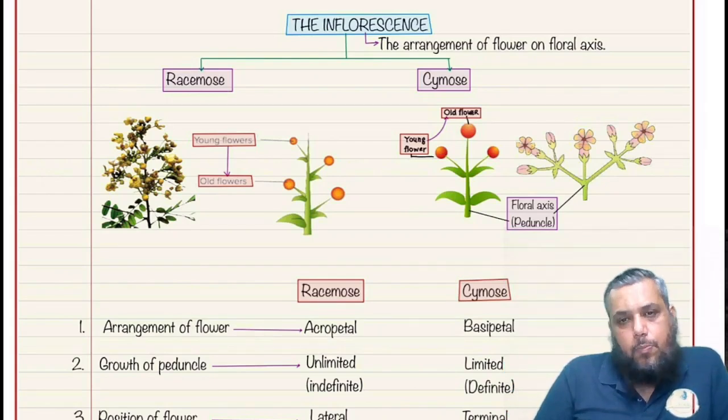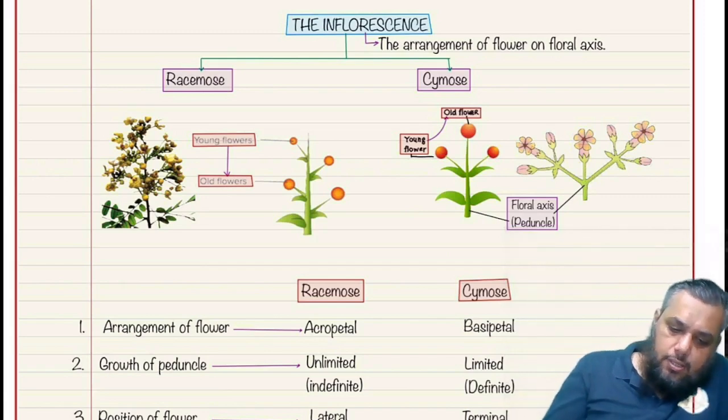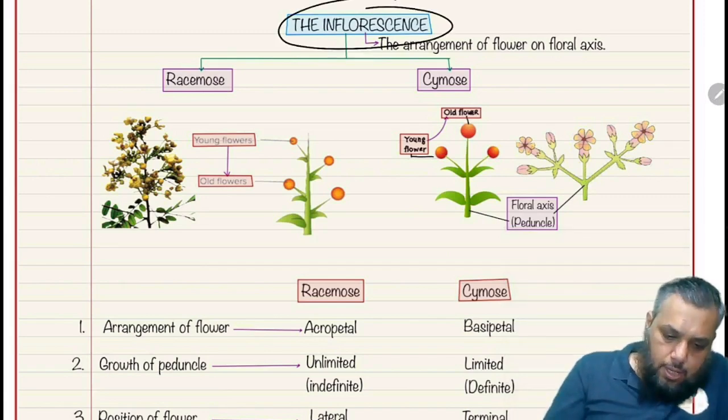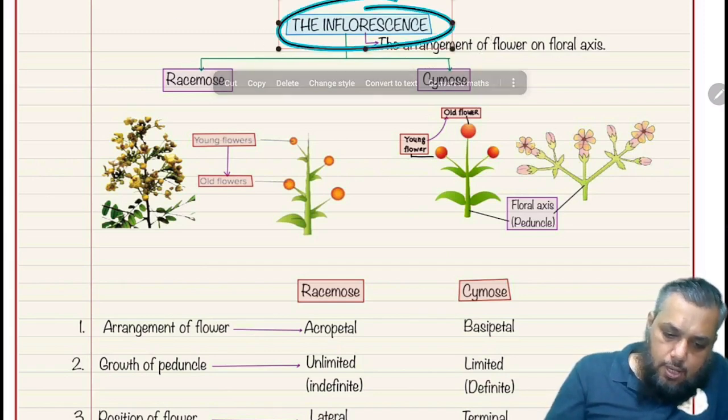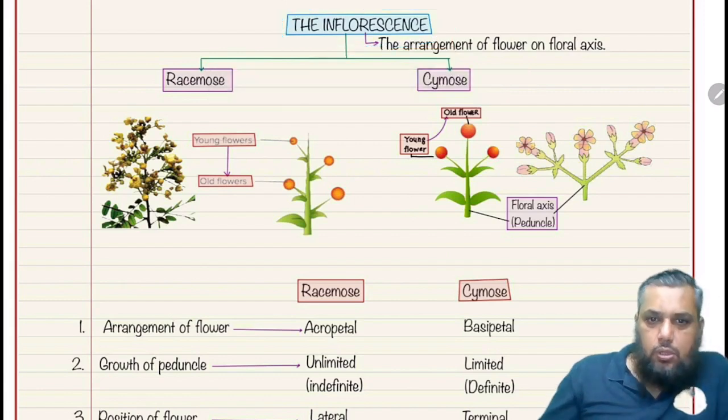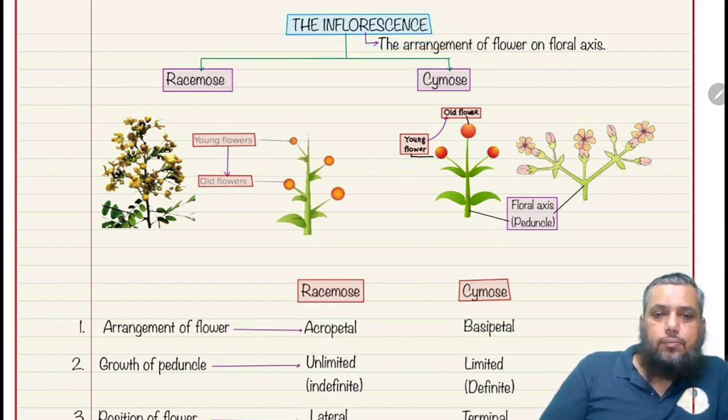So now we'll move on to the flower. And before talking about the flower, we'll be discussing the concept of inflorescence. Okay. And inflorescence means arrangement of the flowers on the floral axis. Arrangement of the flowers on the floral axis is called inflorescence.